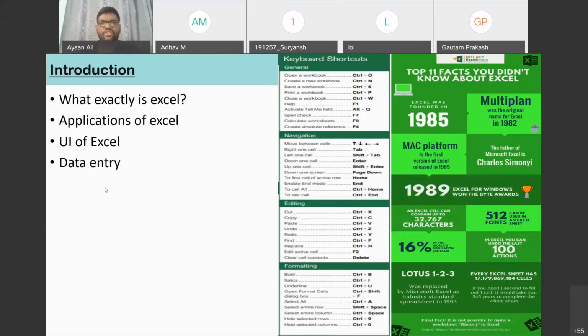So the introduction: what exactly is Excel? Excel is basically a spreadsheet application which was founded by Microsoft. Here are some quick facts about Excel. The main important one, which I feel is this: 16% of the world's population use Excel. So you can imagine the user base of Excel and how important it is in our day-to-day world. Then there are 512 fonts that can be used in an Excel sheet.